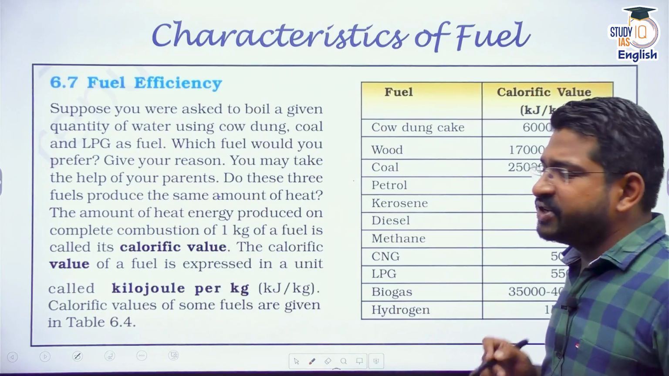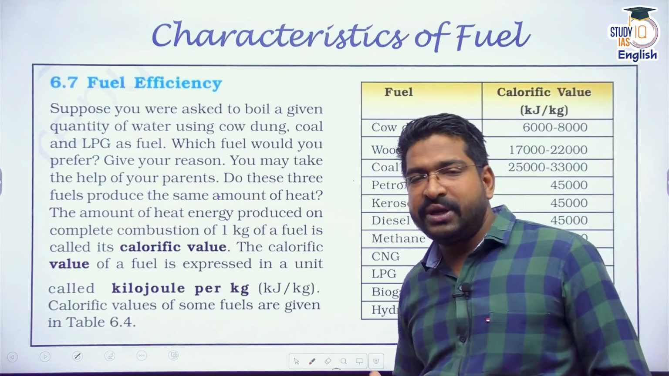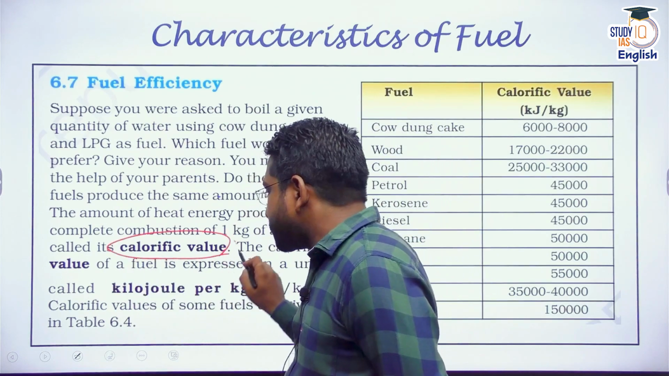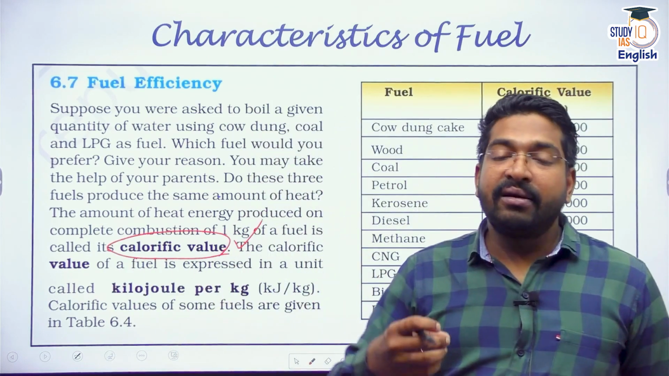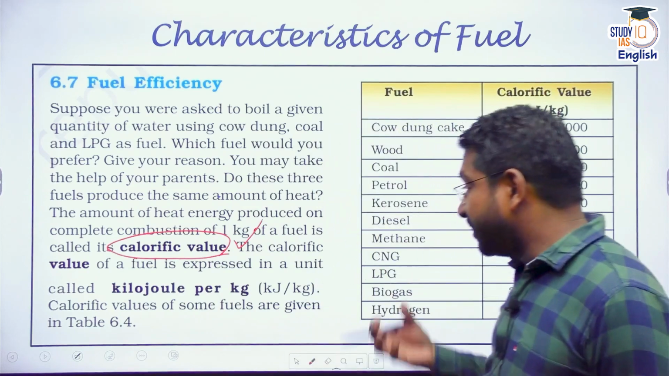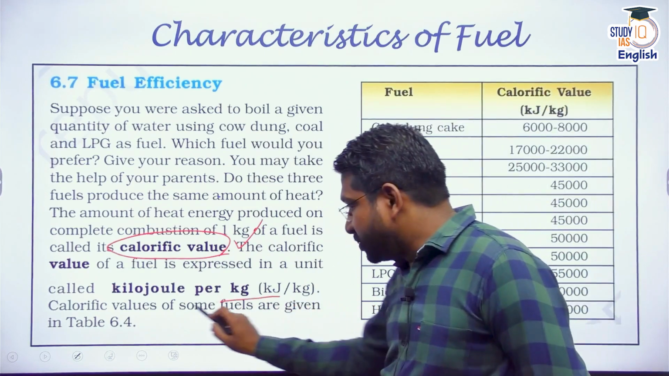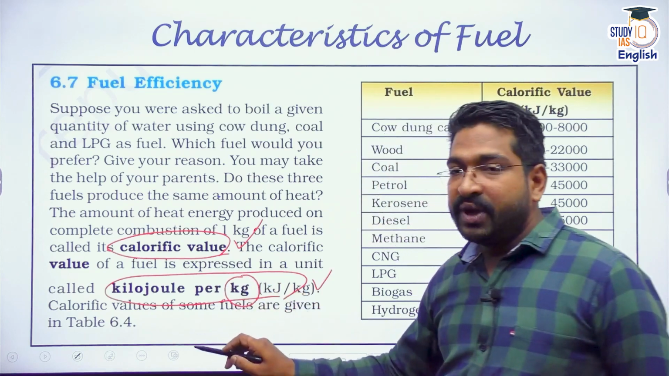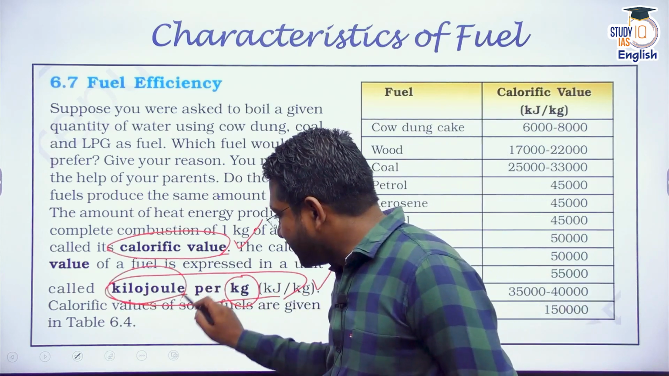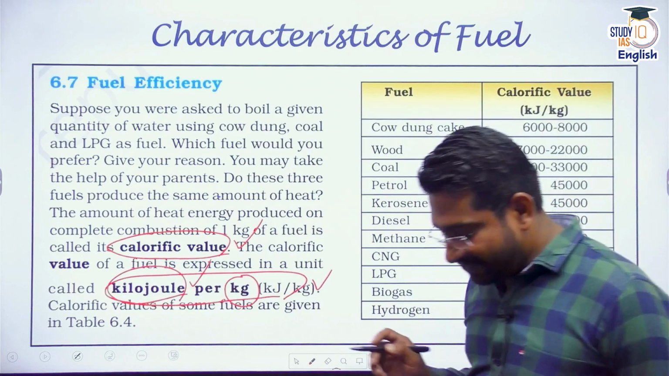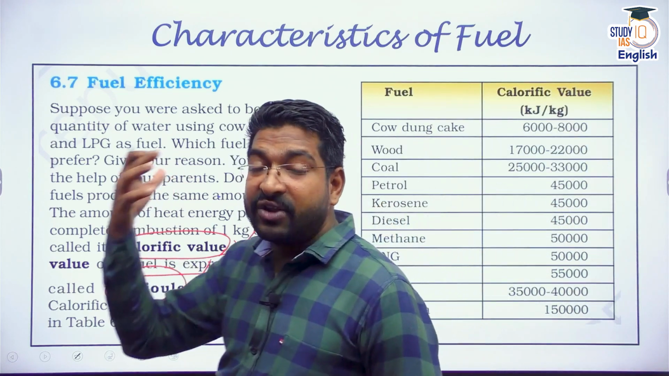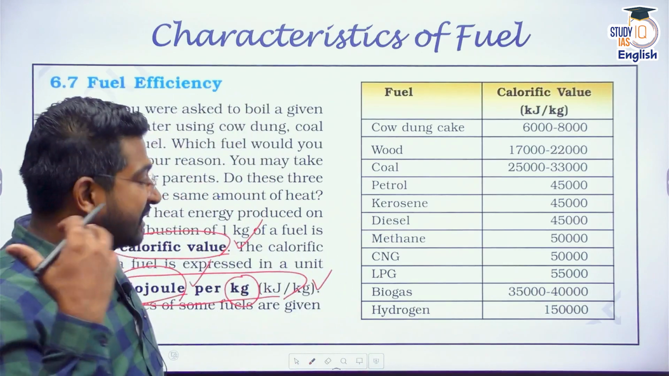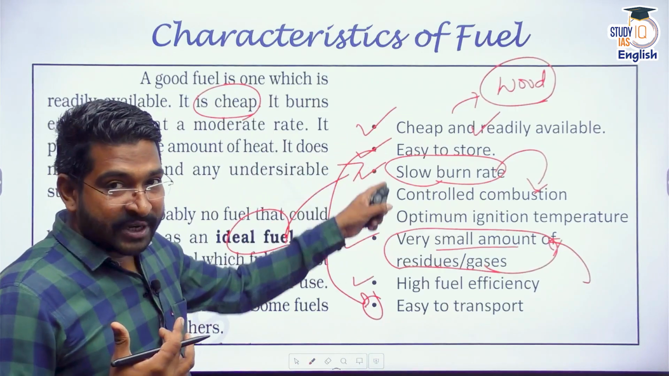But fuel efficiency is actually calculated through a term called calorific value. Calorific value means how much calories are released, or given, per kg of your fuel. That means if 1 kg of fuel is burnt, how many kilojoules of energy is released. That is the meaning of calorific value. And higher the calorific value, better the fuel efficiency. But remember, higher the calorific value, it should also satisfy these things.